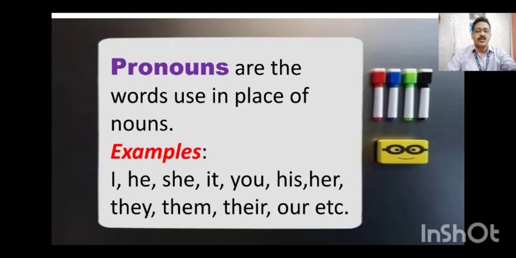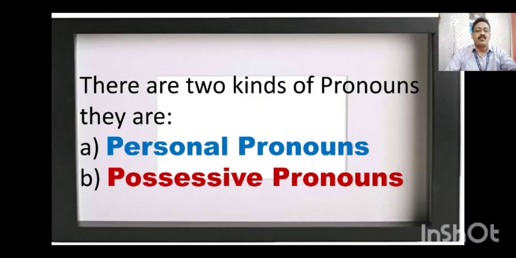So I will tell you which are the pronouns: I, he, she, it, you, his, her, they, them, their, our, etc. These are all pronouns which in some way or other we use in place of a noun. Now let us know the kinds of pronouns. There are two kinds of pronouns. They are personal pronouns and possessive pronouns. So in this lesson we will know about these two kinds of pronoun.